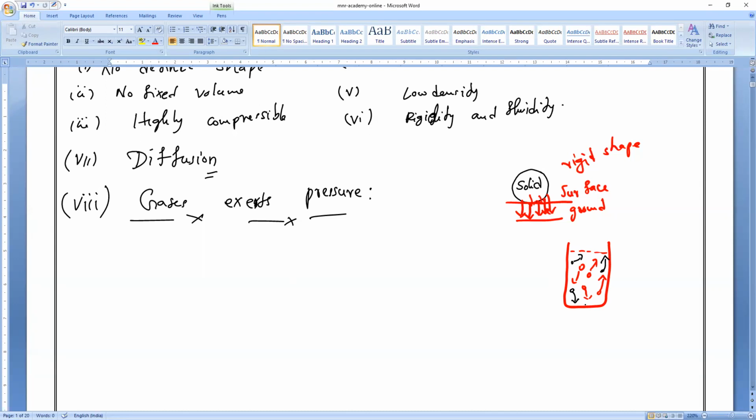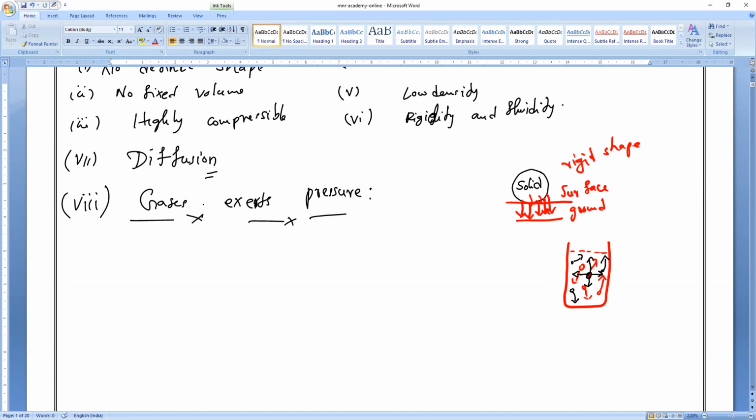So liquids always exert pressure between every particle. If I take this particle, it will exert pressure this side, this side, this side, and this side. So liquids exert pressure in all directions.